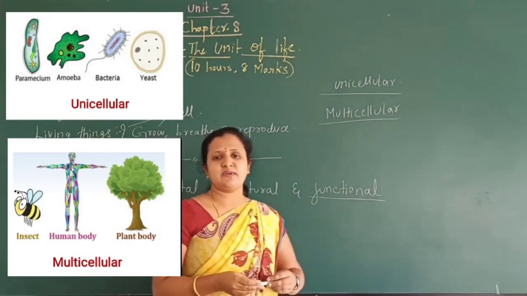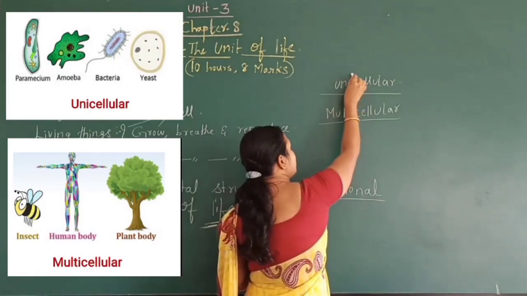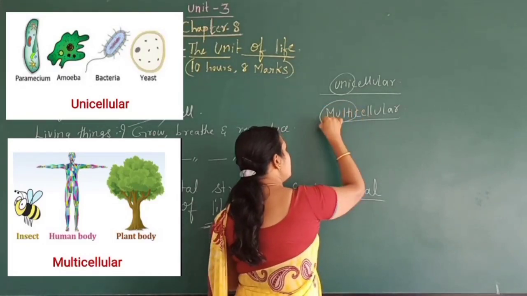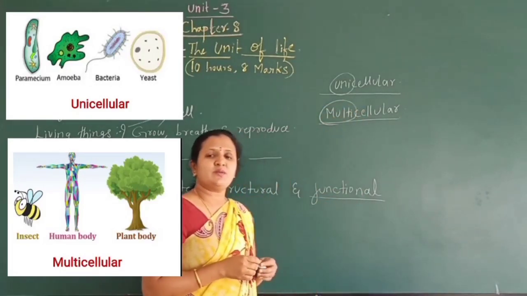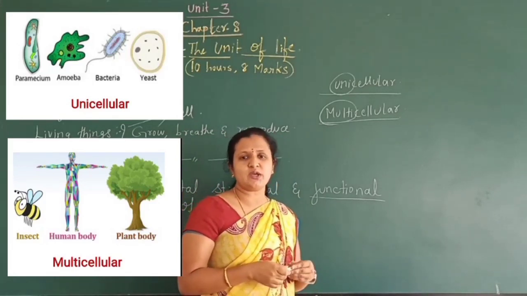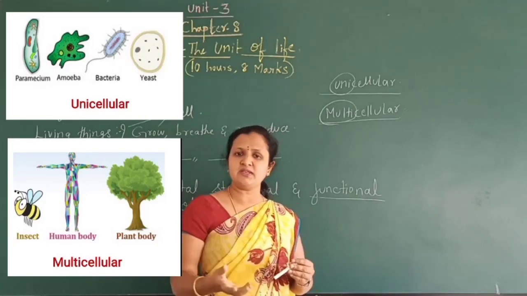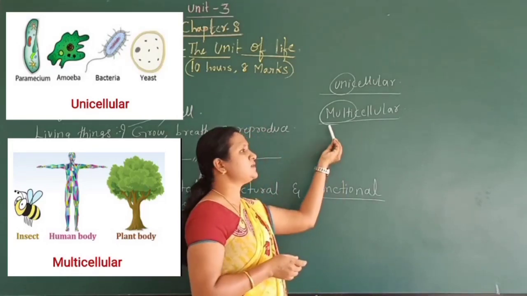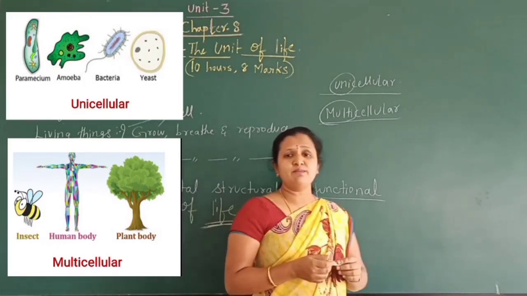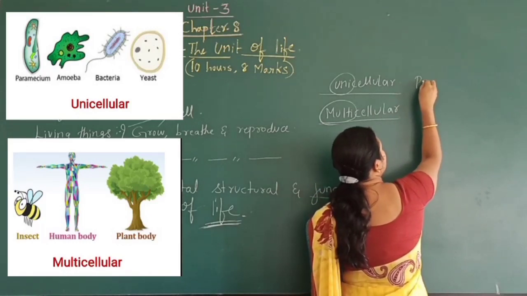Unicellular organism, as the name itself suggests, uni means made up of only one cell, multi means made up of many cells. Some of the lives are made up of only one cell, called unicellular organisms, and some of the lives are made up of many cells, called multicellular organisms. And here the example for unicellular organisms, that is protozoa,